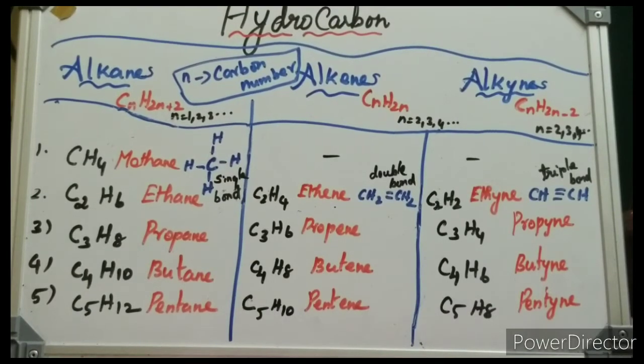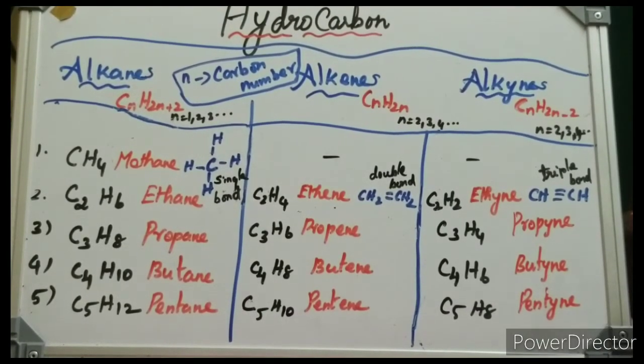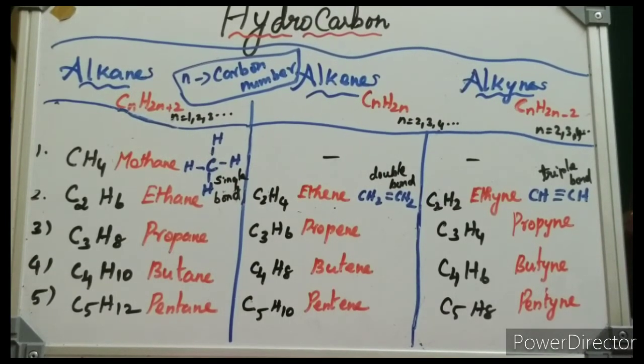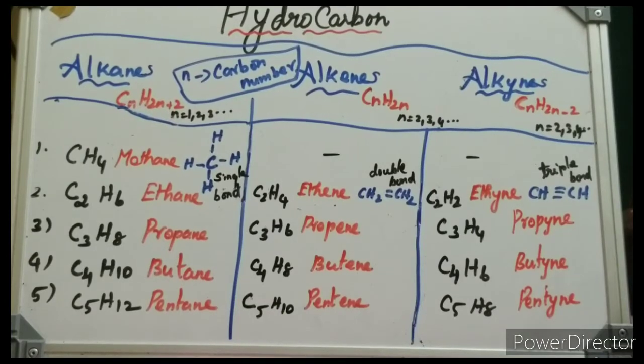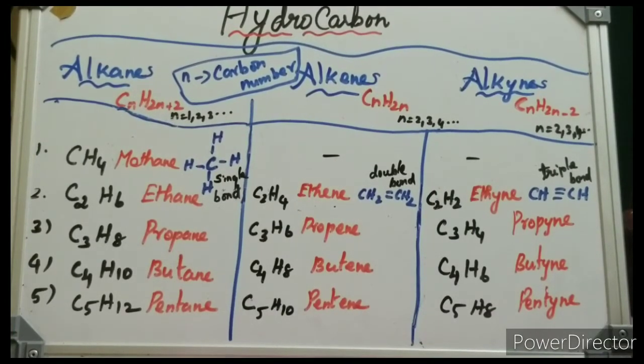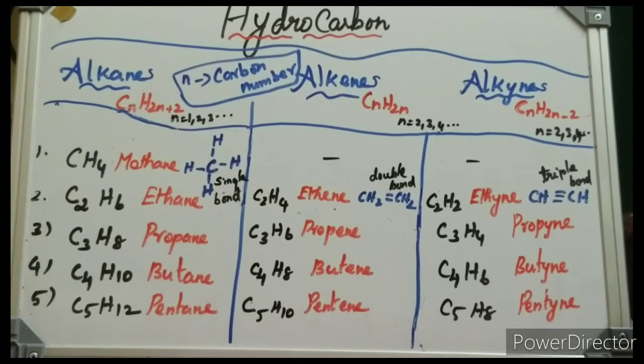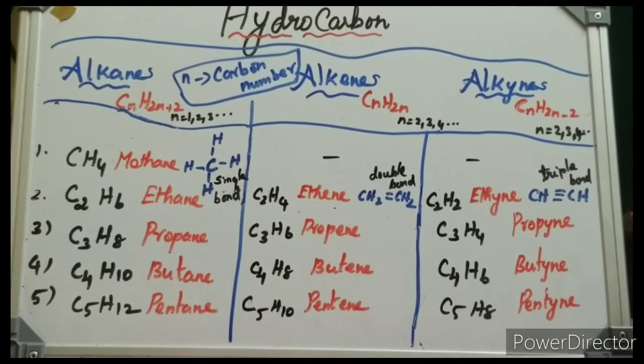Now the examples. The general formula is CnH2n+2. n equal to 1 means the formula is CH4, methane. n equal to 2, C2H6, is called ethane. n equal to 3, C3H8, is called propane. n equal to 4, C4H10, is called butane. n equal to 5 is called pentane. Since it is an alkane, the name of the hydrocarbon ends with ane: 1 carbon methane, 2 carbon ethane, 3 carbon propane, 4 carbon butane, 5 carbon pentane. These are all examples of alkanes.